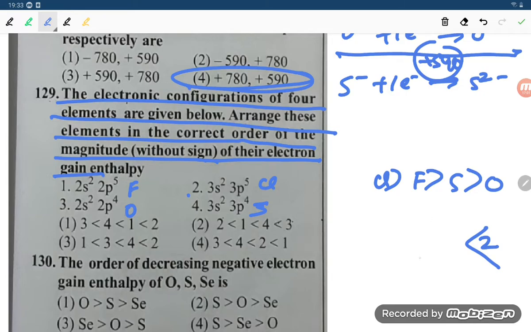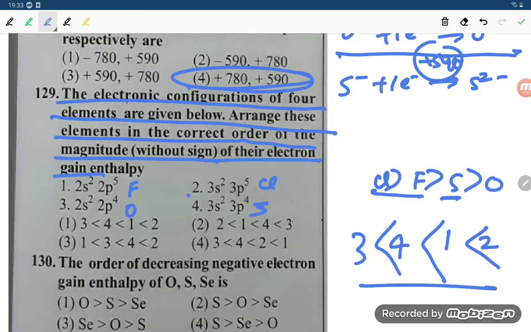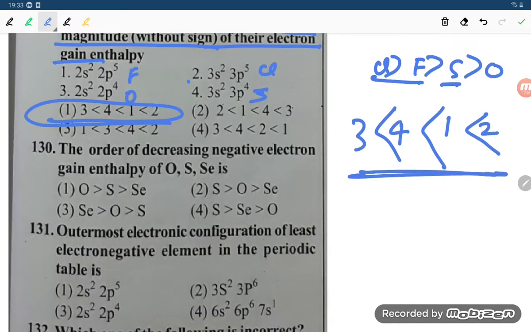So that is chlorine and fluorine, which is option number 1. Then sulfur will come, that is 4, and finally oxygen, that is 3. So 3 4 1 2, so the correct option will be option number 1.